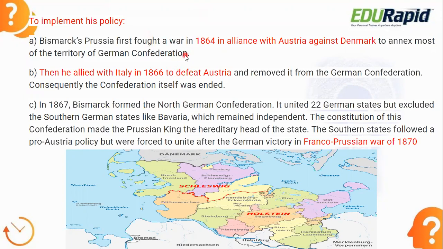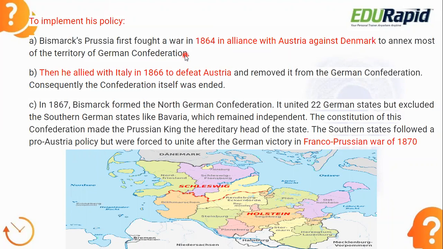Okay. See, I told you blood and iron policy is the famous policy of Bismarck. And to implement his policy of blood and iron, he basically had to fight 3 wars. Because Bismarck was a very intelligent and diplomatic person, and he clearly knew that Prussia alone could never unite Germany. So he had a lot of obstacles in front of him.